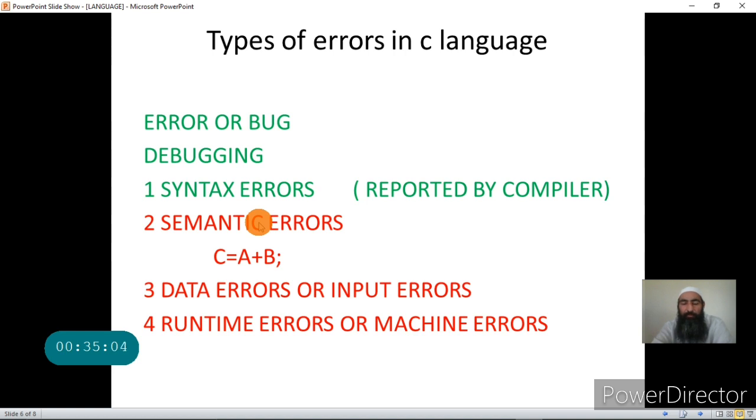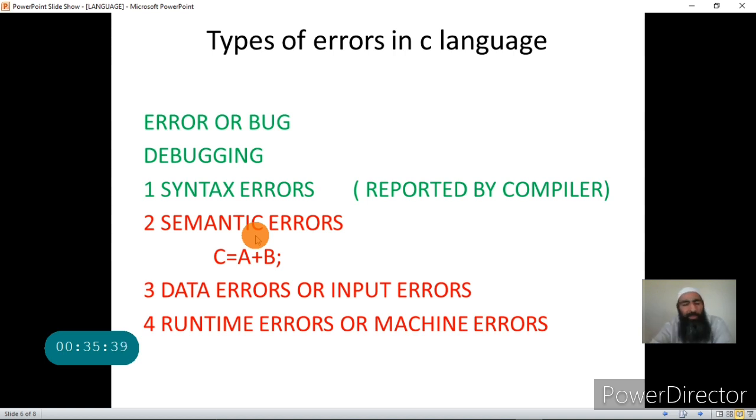Let us understand. Suppose in the C language you write the statement C is equal to A plus B. I have made it clear yesterday. These are not variables of mathematics, but these are the memory locations. So if I am trying to add the contents of two memory locations A and B and storing the result of the addition in C, but instead of doing the addition, the programmer had to write subtraction.